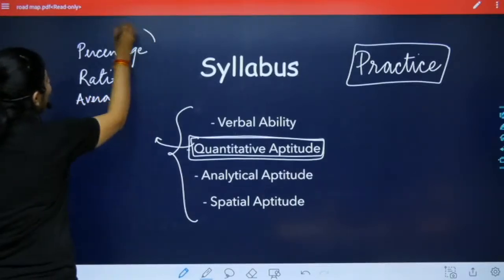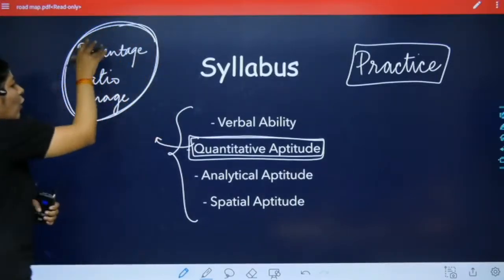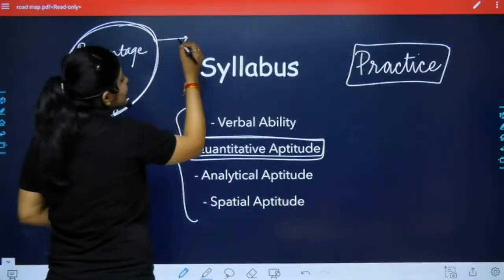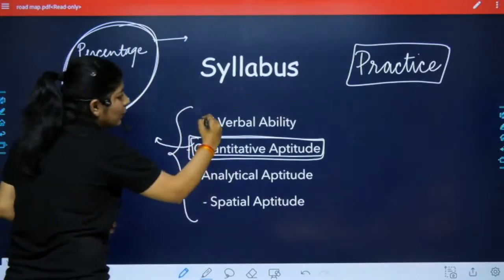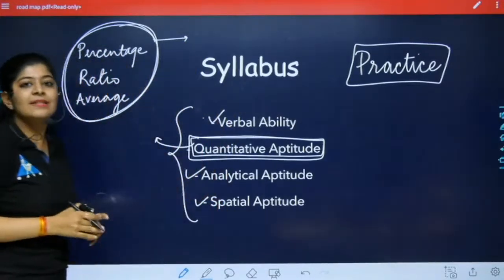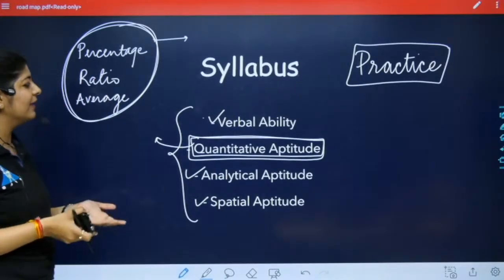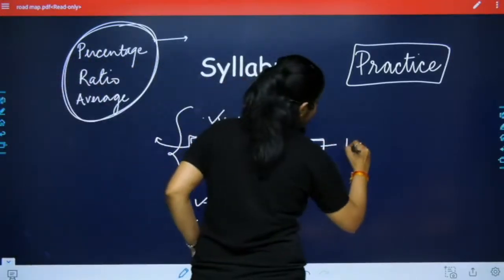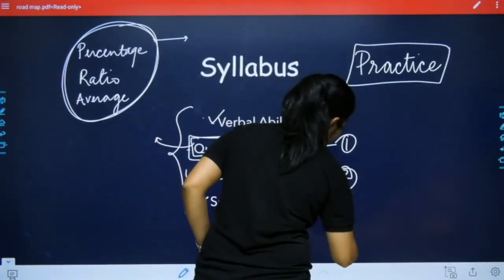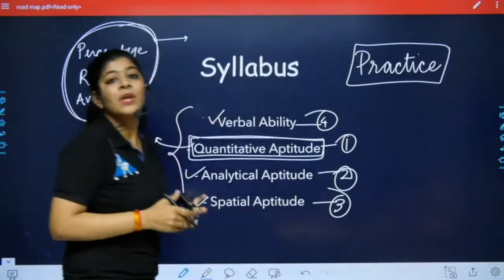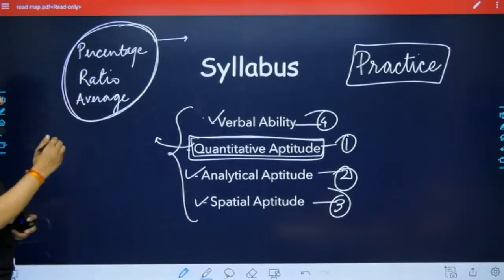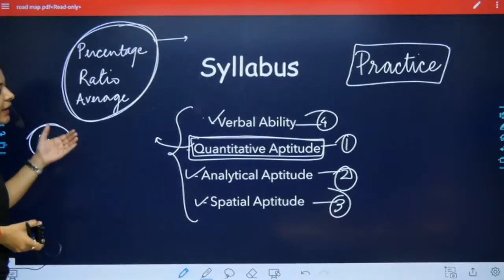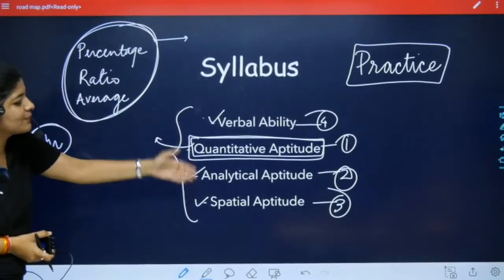After attempting these three topics, move to the next topics: analytical aptitude, then spatial, and then verbal. This is the sequence I suggest you follow: first, second, third, and fourth. You should plan to study 1 or 1.5 hours every day for quant, analytical, spatial, and verbal.